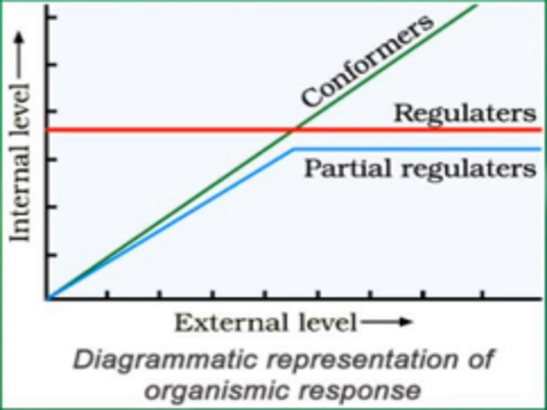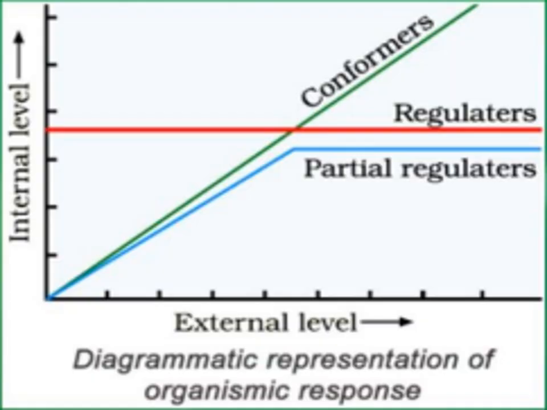The regulators are represented by this straight red line, and their internal level is constant despite the external level. It is not changing.